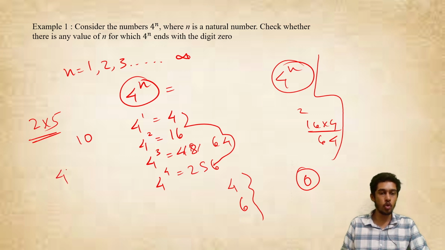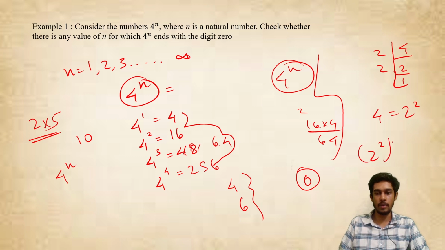So now here 4 to the power n, how can I write this 4? I can prime factorize this 4. 4 I can divide by 2, that time this will be 2, again 2 by 2 is 1. So 4 I can write as what? 2 square. So this becomes 2 square to the whole power n. What will this become equal to? This will become 2 to the power 2n.